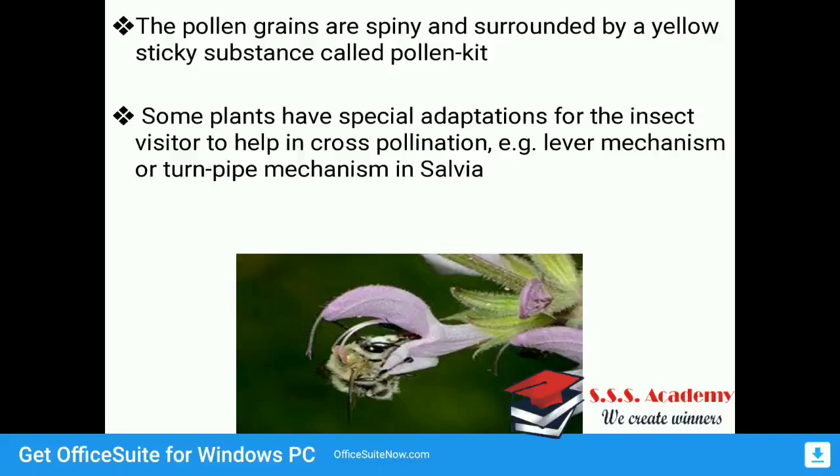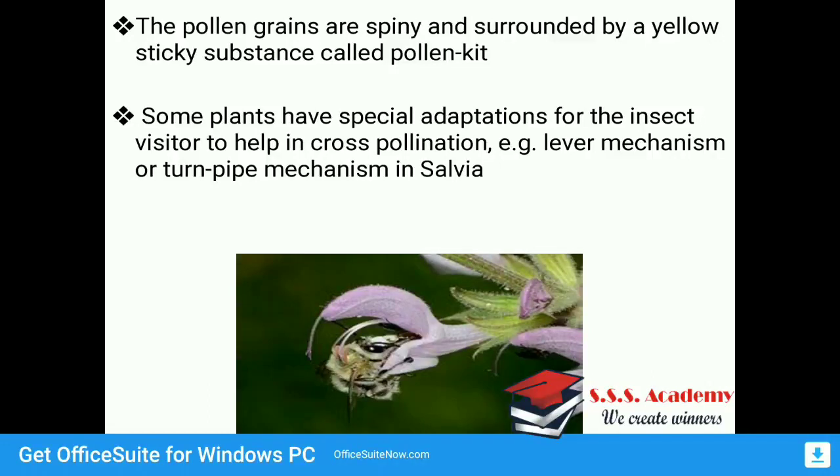Then pollen grains are spiny and surrounded by a yellow sticky substance called pollenkitt. The diagram shown below possesses some special adaptations for insect visitors to help in cross pollination.